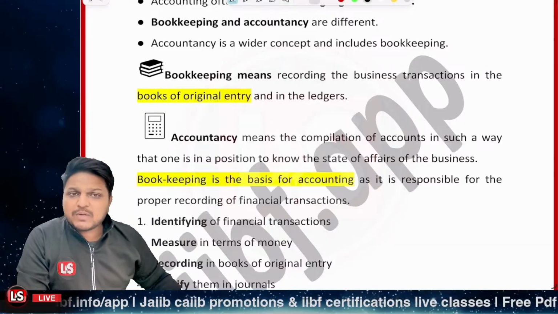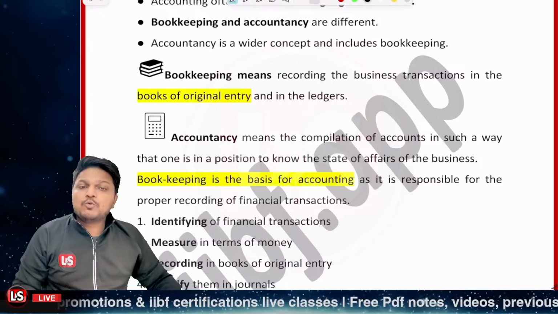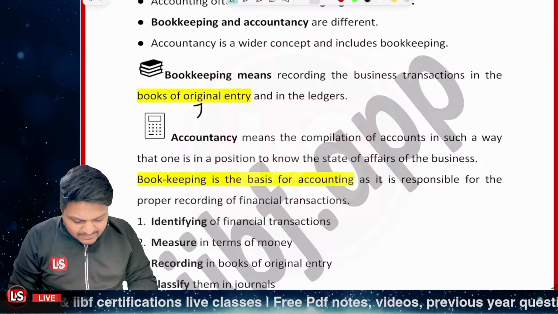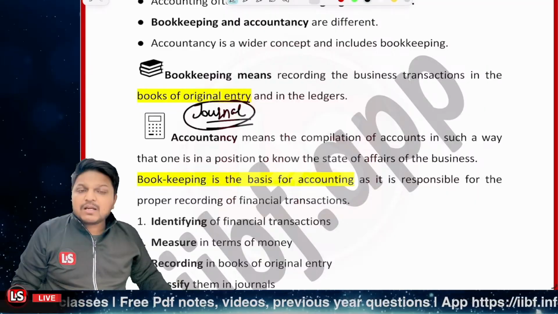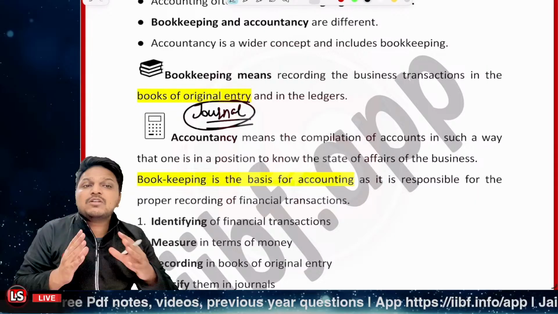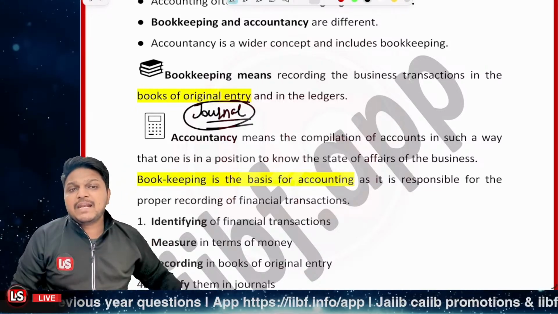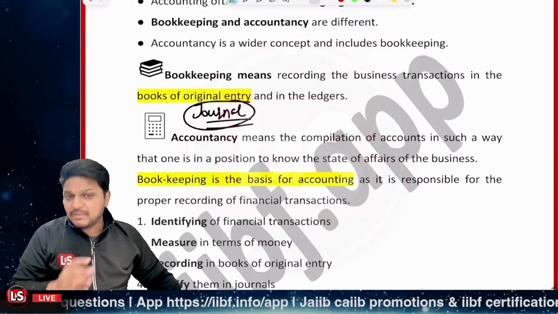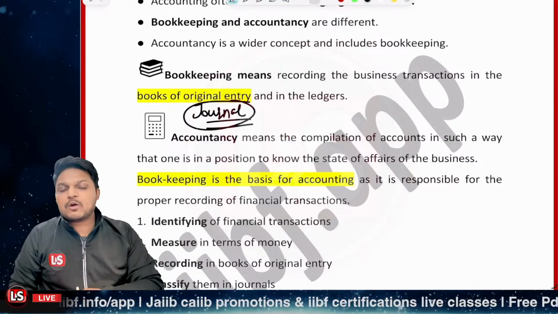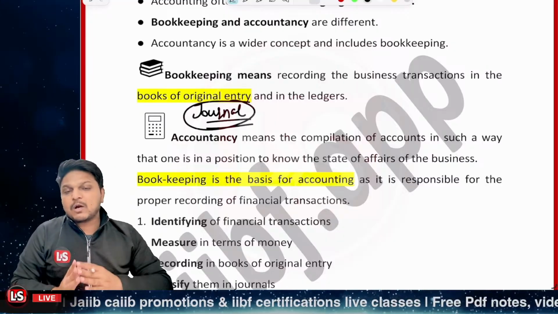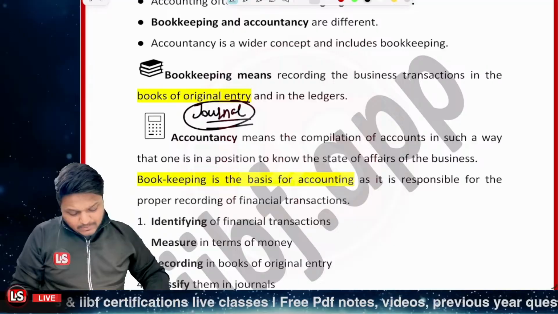So bookkeeping means that we record the business transactions in the book of original entry, that is the journal. And accountancy is the compilation of the accounts. Basically, we want to know each and everything related to the state of affairs of the business. So bookkeeping is the basis of accounting. It's the fundamental of accounting, but accounting is a very wide concept. So let's learn about bookkeeping, the basis of it.